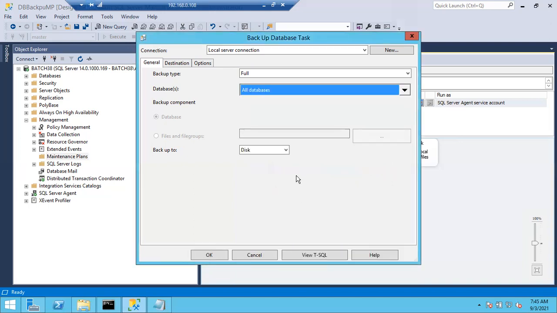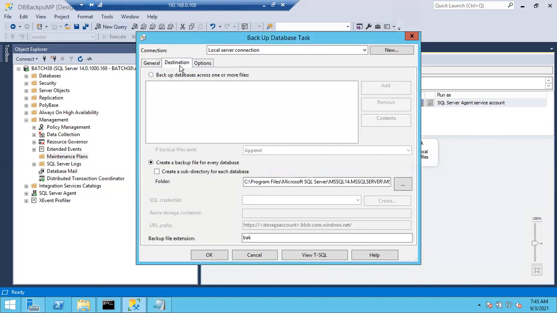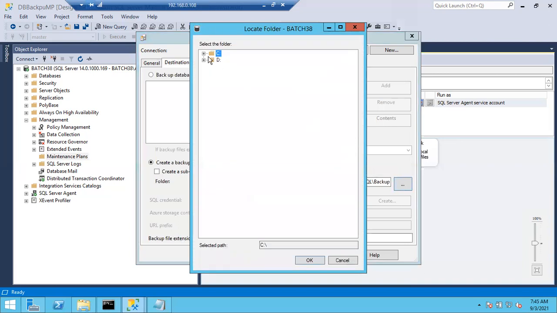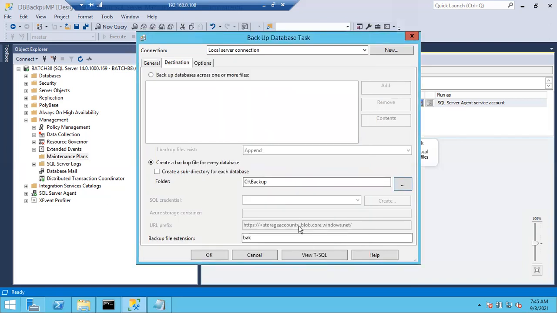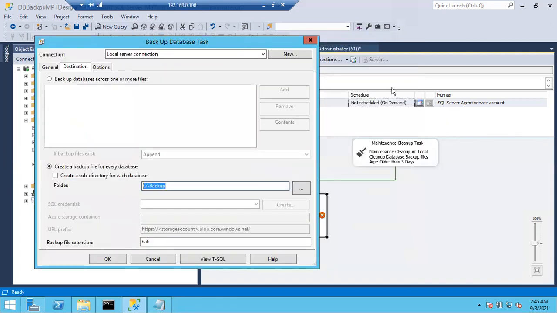Click OK. So I chose all the databases and backup to disk. I want to take the backup to disk. Destination you have to provide here. Usually this is the default location. If you want, you can mention this one, or else I just created one folder in the C drive. So C backup. I am going to choose this option. Click OK.